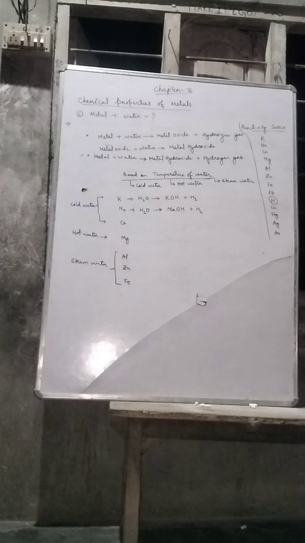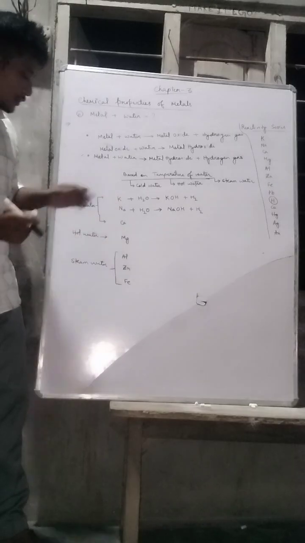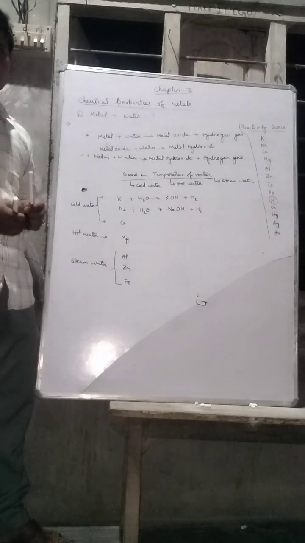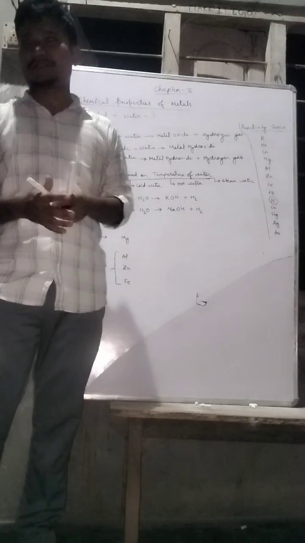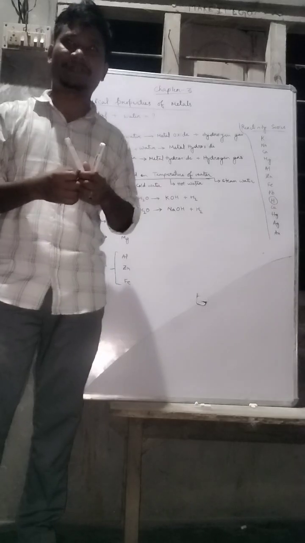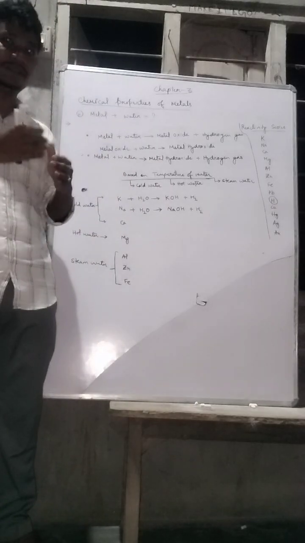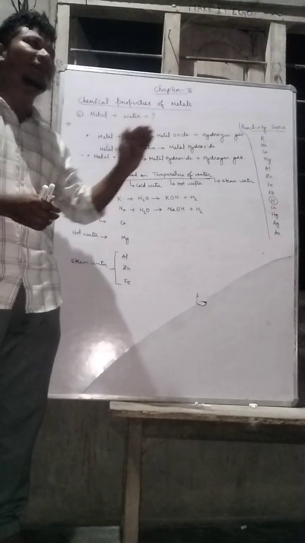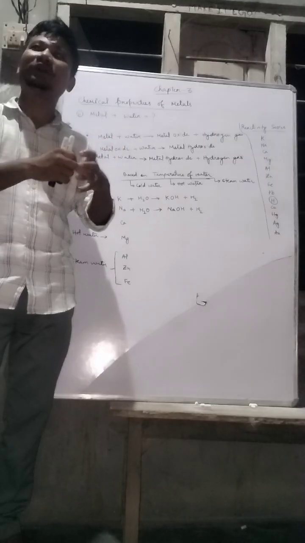Okay. So one thing you remember: potassium and sodium, when we react them with the water, the reaction becomes so vigorous. It is a very highly exothermic reaction. Exothermic reaction means that during the chemical reaction, heat is released. So when potassium or sodium reacts with the water, during the reaction it will release a very huge amount